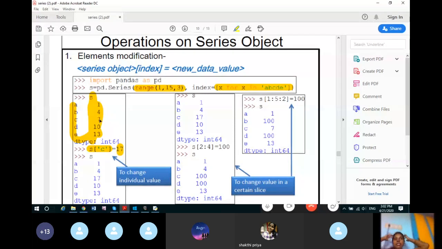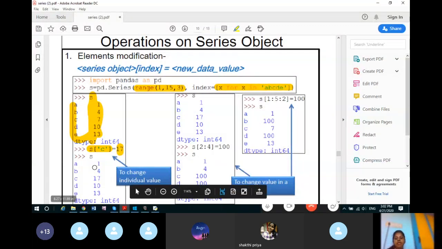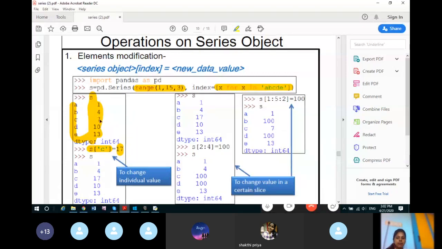Now if you can change the data values of a series in place, then this means that series is, can anyone say? If you can change the data values of a series in place, like here we have changed, it was earlier 7 for index C, but now we have changed it to 17. Now if we can change the data value or the element of a particular sequence or literal in Python, then it is known as, can anyone say?